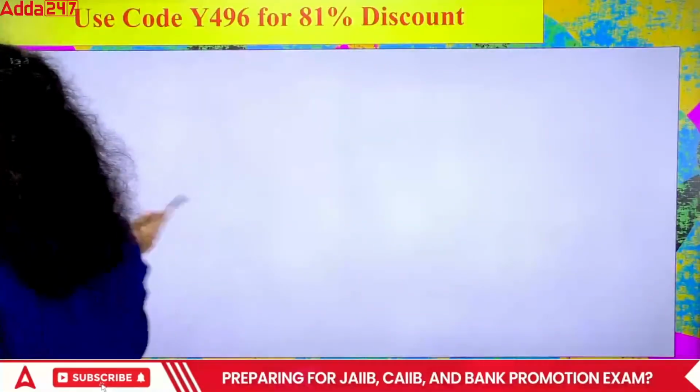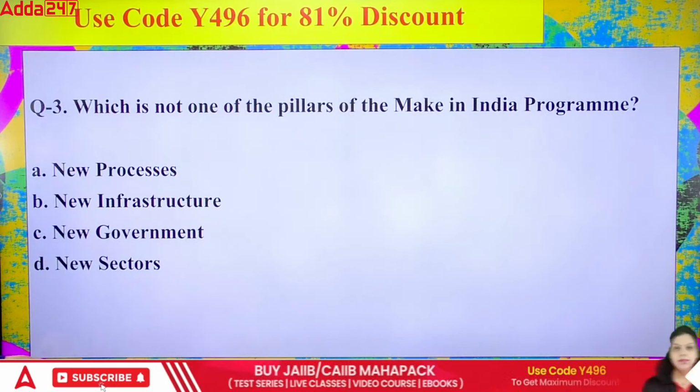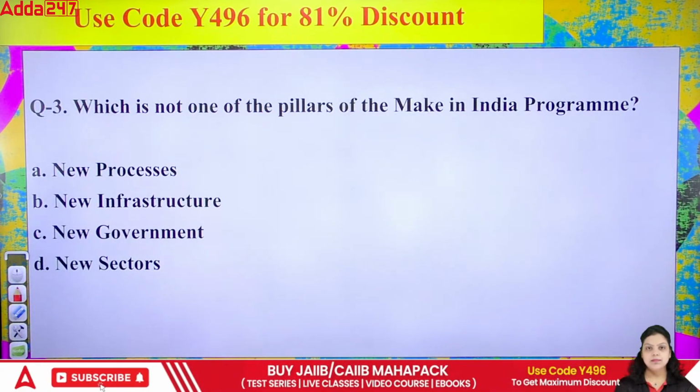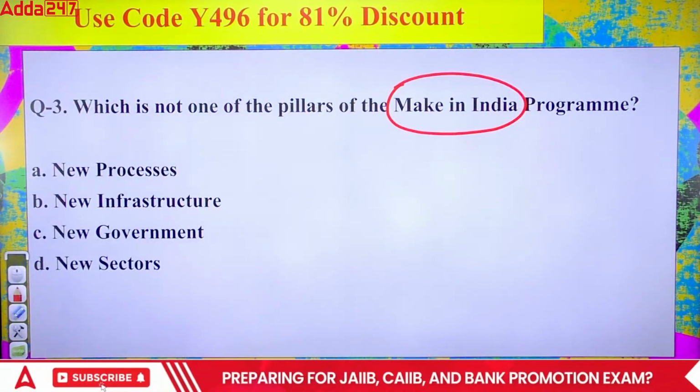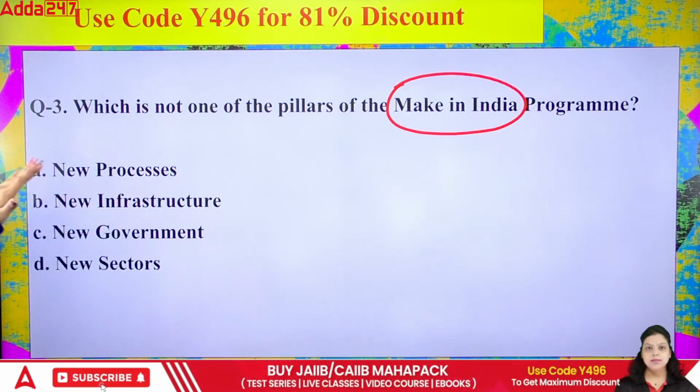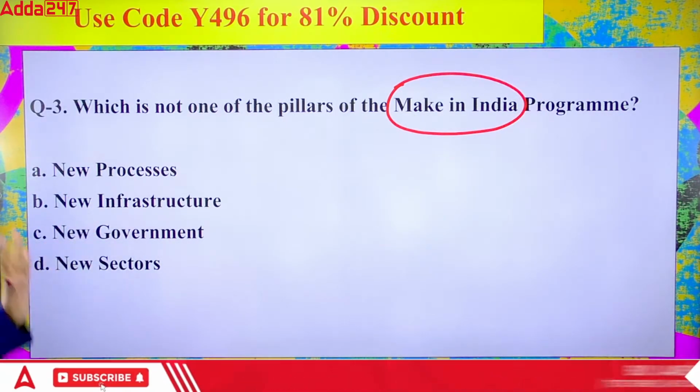Now the third question is about which is not one of the pillars of the Make in India program. Which of the following is not one of the pillars of the Make in India program? New processes, new infrastructure, new government, new sector.